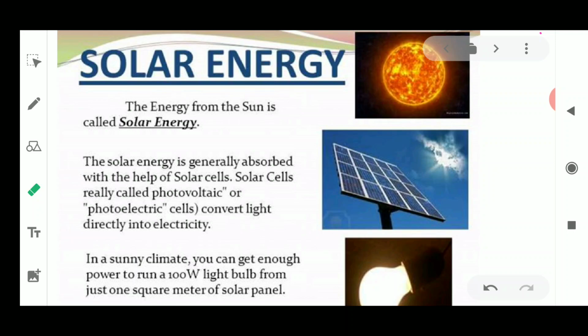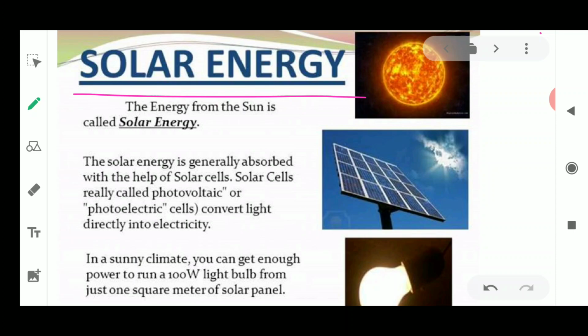So now today we are going to discuss one more such non-conventional source of energy, that is the solar energy, or the energy which is coming from the sun. It's very clear that the sun has a lot of energy which has been sent in the form of sun rays to us for a very long time. This is the reason because of which solar energy power plants are being installed. Now, how is this solar energy utilized?